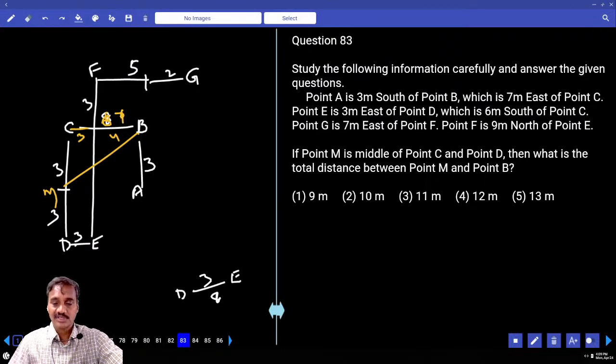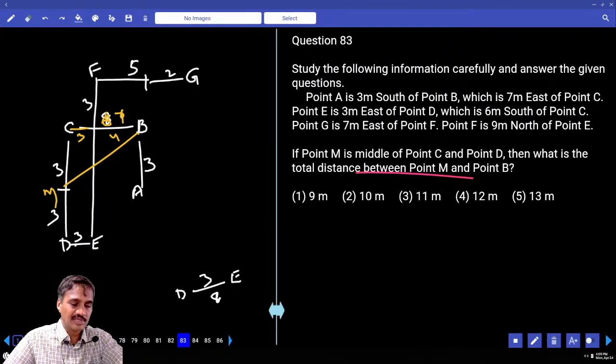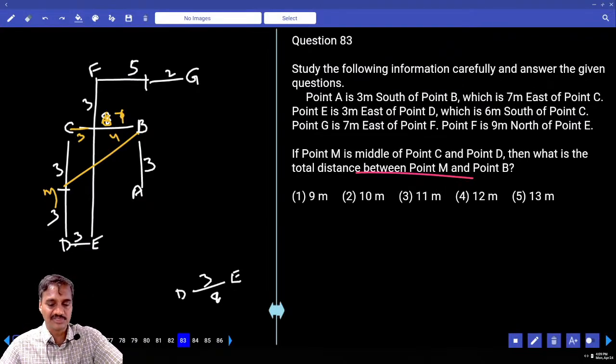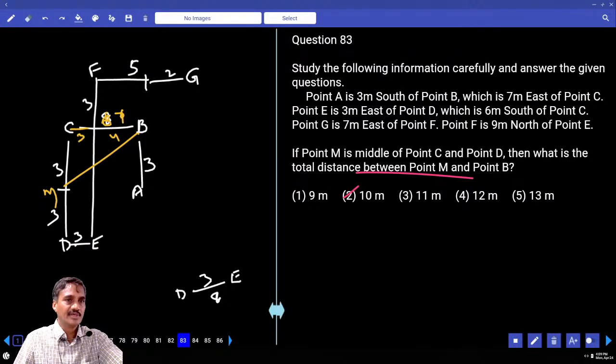Now M is mid of C and D, then what is the total distance between M and B? My MC became the total distance of 3 plus 2, 6 plus 4, 10, that is fine. It is asking about the total distance rather than the shortest distance. Is that fine? The total is wherever he has covered, all of it must be covered. 3 plus 3 plus 4 total.